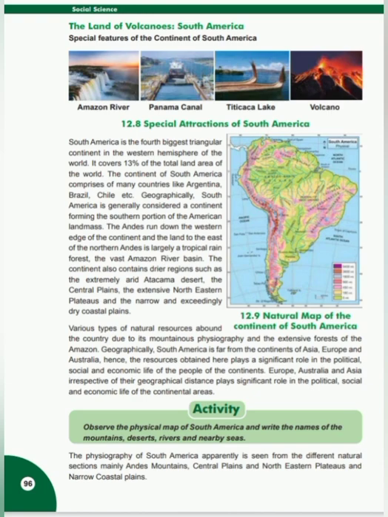Students, South America consists of various landscapes like the Amazon, Parana, Paraguay, the alluvial plain of the Orinoco River, torrid forest, highlands of Patagonia, and the desert of Atacama. Various natural resources are obtained from the mountainous plains and Amazon forest of South America.